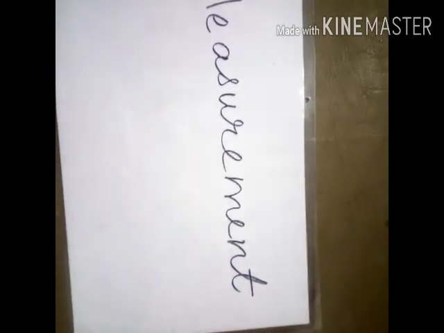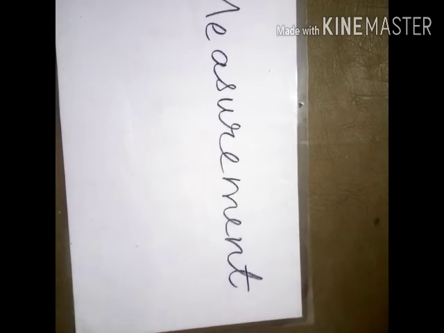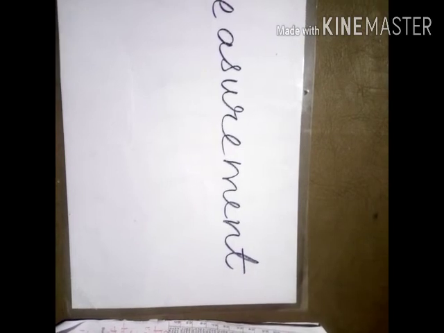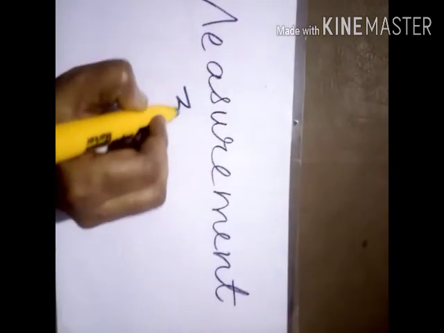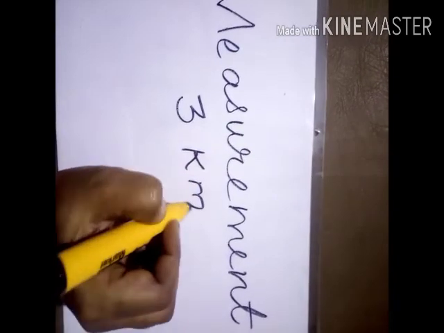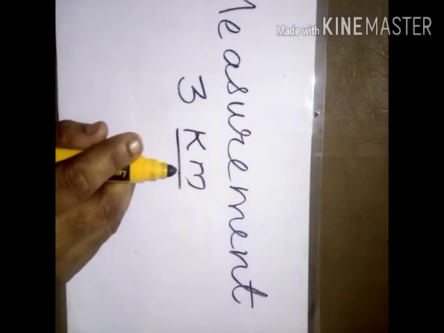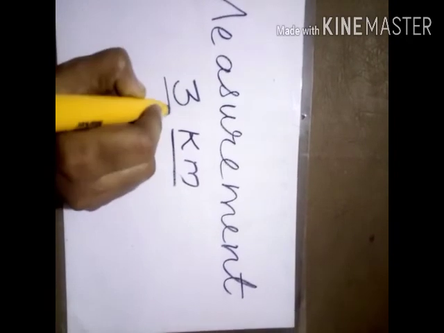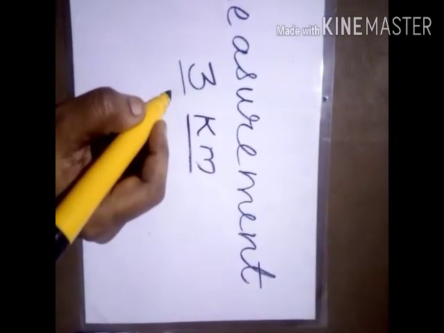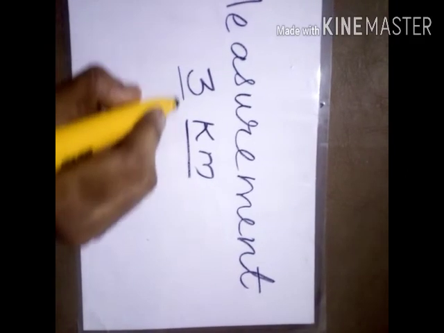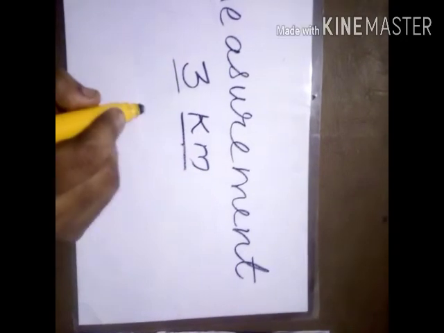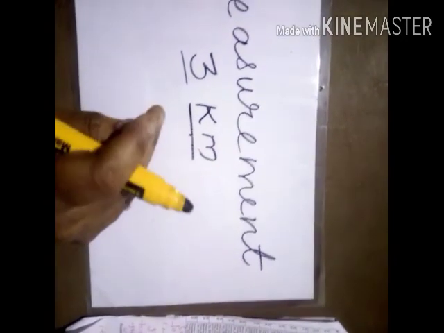If I say 3 kilometer or 2 kilometer, that kilometer is a unit which gives meaning to this number. If you write only 3, it doesn't mean anything. You have to write 3 kilometer. What is this kilometer? It is a unit which gives meaning to this number.